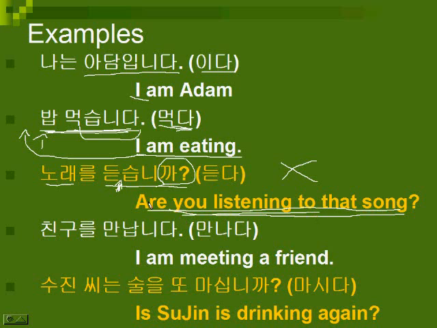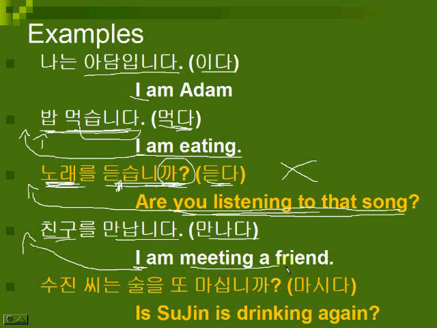Okay, are you listening to a song? Usually you don't ask yourself a question in Korean. You want to ask them, so it's automatically assumed that they are doing the action. So that's song, that's to listen, 듣다. I am meeting a friend. I didn't put I here, but this is 친구, a friend, and then 만나다, to meet. 나는 친구를 만납니다. I'm meeting a friend.